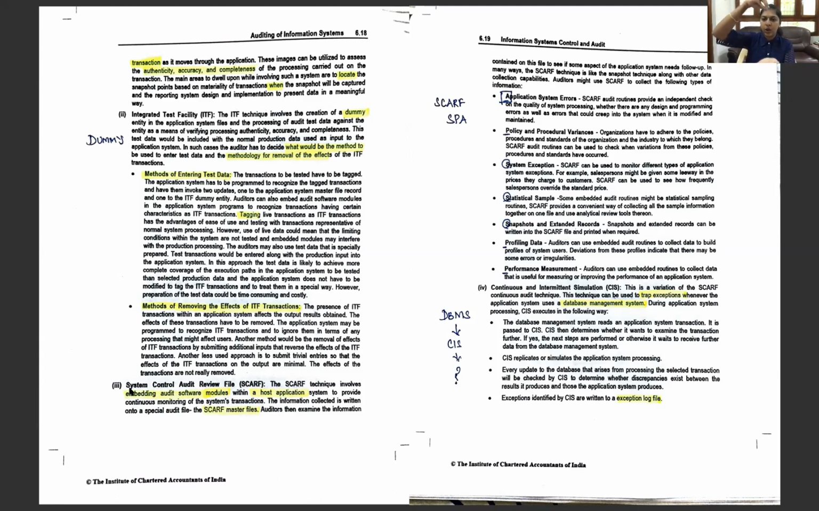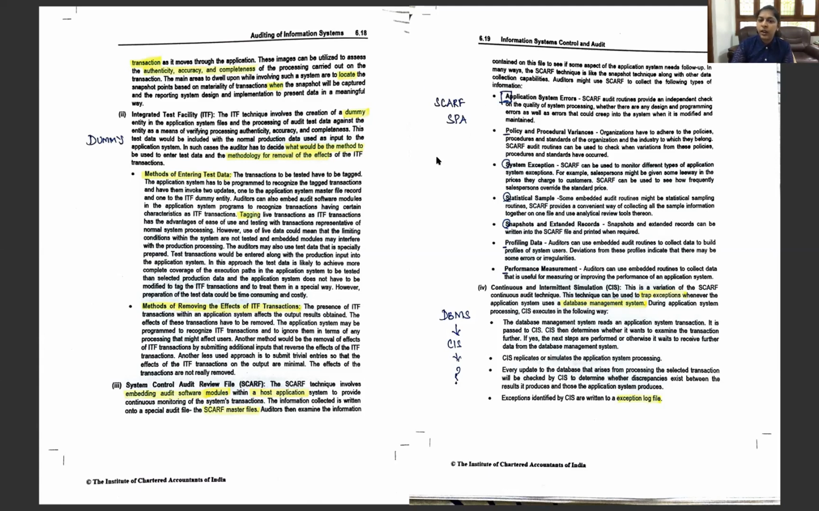So there's going to be an audit software in the host system itself, and it is going to be looking at how the processing is taking place and where these files are going to be saved in the SCARF master file. So embedded audit module in the host application itself, and it is going to be saved in the SCARF master file. So what are the uses and what can we collect using the SCARF technique? So how are we going to use the SCARF technique? In which areas can this be used?